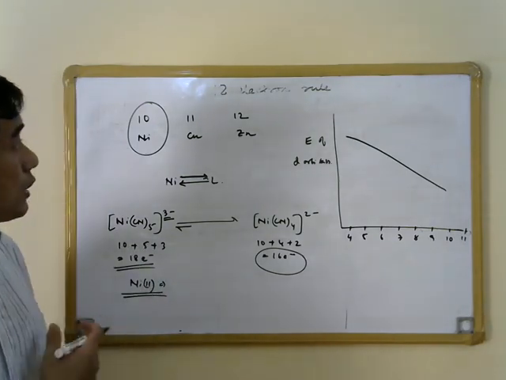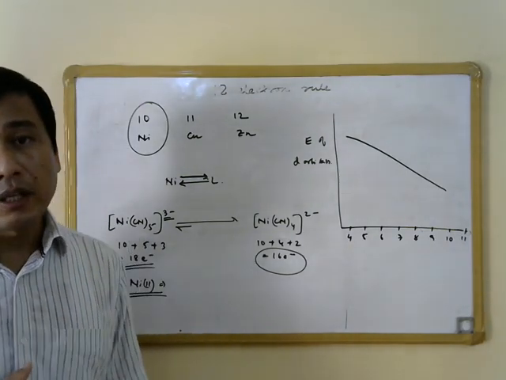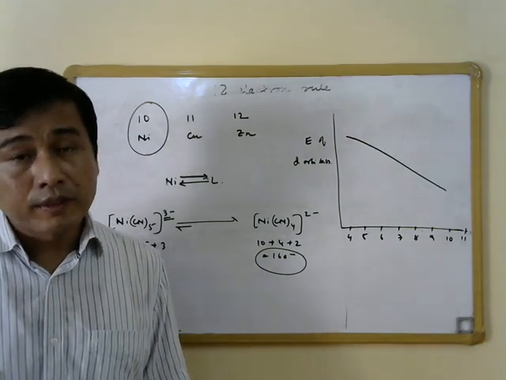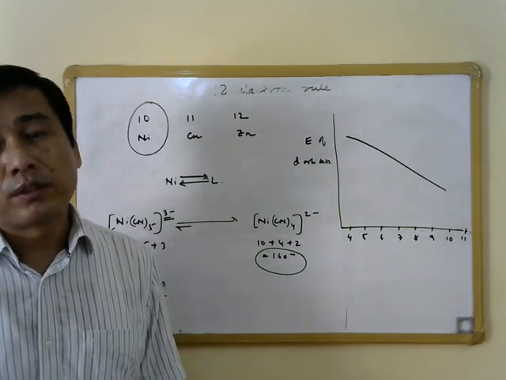And finally, we have also discussed why complexes formed by late transition metals may deviate from the 18 electron rule.